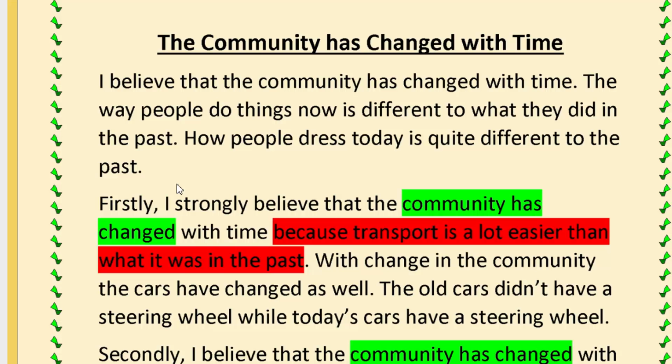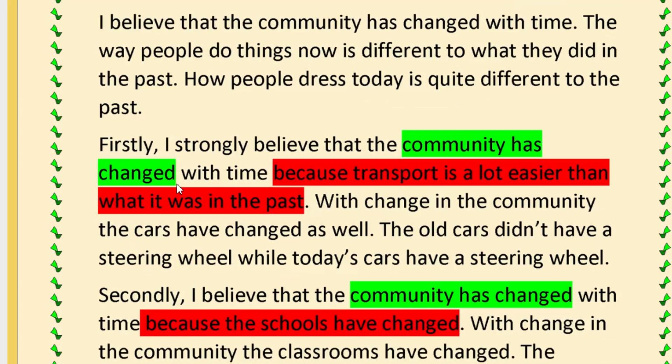So next what we do is we explain this red bit a bit more to support our argument. So we always begin with a bit of a title. So with change in the community, the cars have changed as well. The old cars didn't have a steering wheel, while today's cars have a steering wheel. So this completes our first argument.